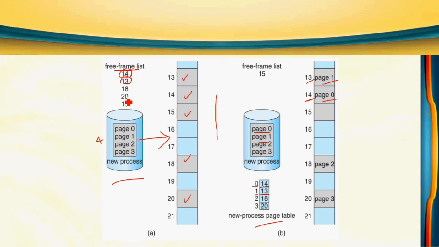And then the next page, page 2, goes in frame 18. Page 3 goes in frame 20. Like that we update the page table, 18, 20. Okay, so 4 frames we used here. 15 is free. Only 15 is now free. The other 4 frames we used for this particular process.